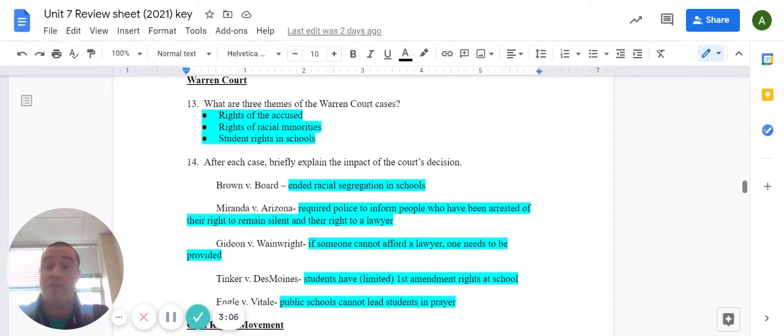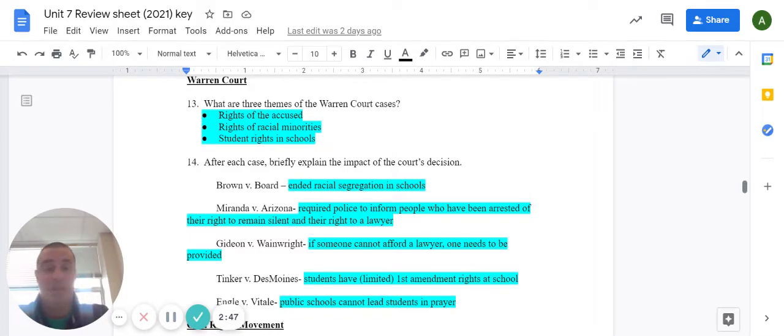Okay, 13, talking about the Warren Court. Remember, the Warren Court refers to when Earl Warren was the Chief Justice of the Supreme Court in the United States. Some of the themes for number 13 of all the Warren Court cases that we studied: rights of the accused were protected. These cases protected the rights of racial minorities. And finally, these cases also protected students' rights in school.